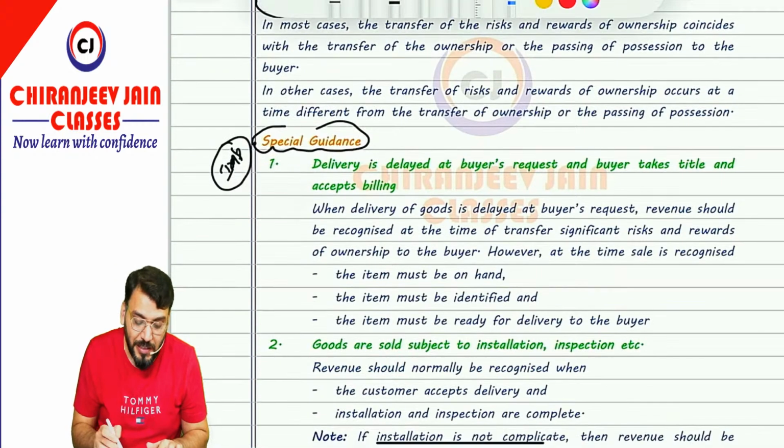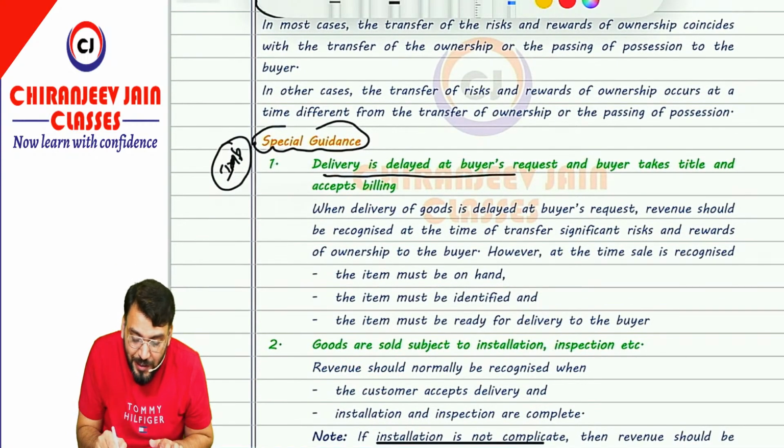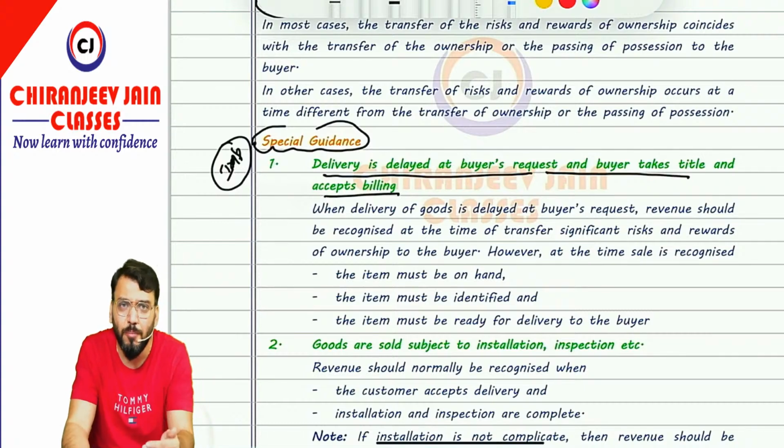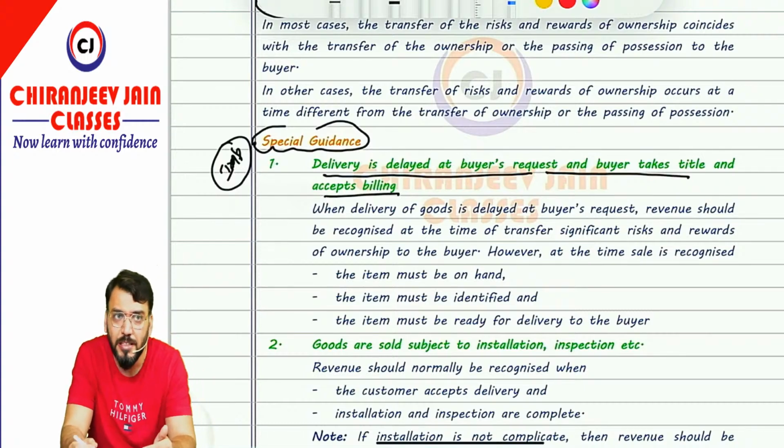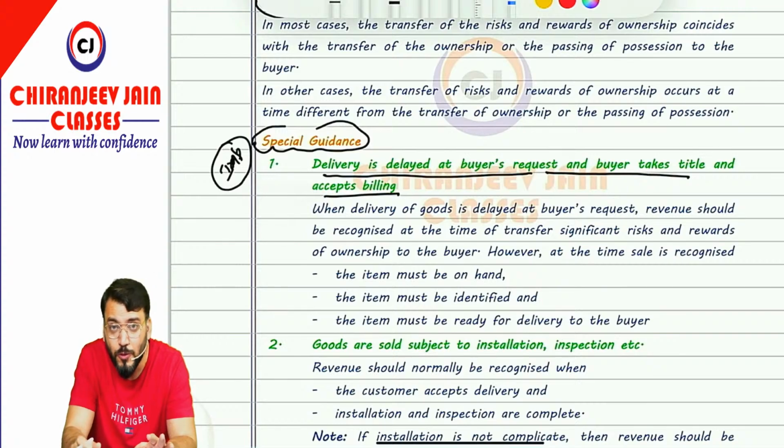First is that delivery is delayed at the buyer's request, and the buyer takes the title and accepts the billing. So what normally happens is that the buyer will accept the billing but will postpone the delivery. Means the delivery will be postponed at the request of the buyer. In that case, can I say the bill has been made but the possession of goods has not been transferred? Why? Because the buyer requested the delay in the delivery.